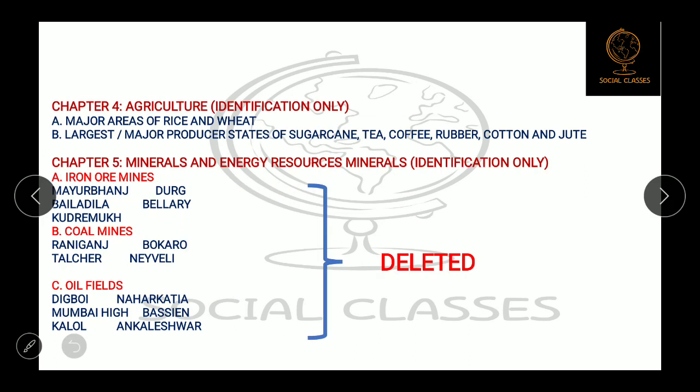Then next chapter is agriculture. From this chapter, the major areas of rice and wheat will come, and second is largest or major producer states of sugarcane, tea, coffee, rubber, cotton, and jute, okay.